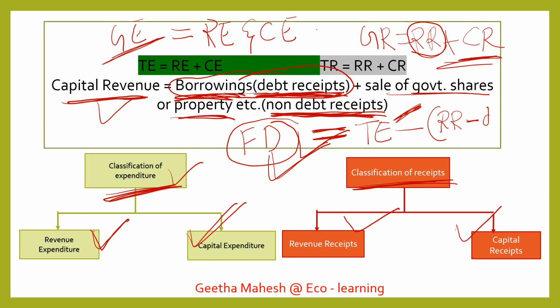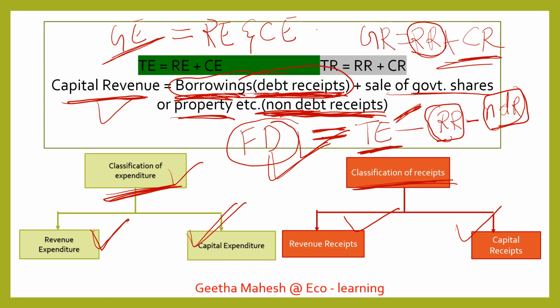You have to consider, dear students, only non-debt receipts here. If we deduct this from total expenditure, deduct revenue receipts and deduct non-debt receipts.